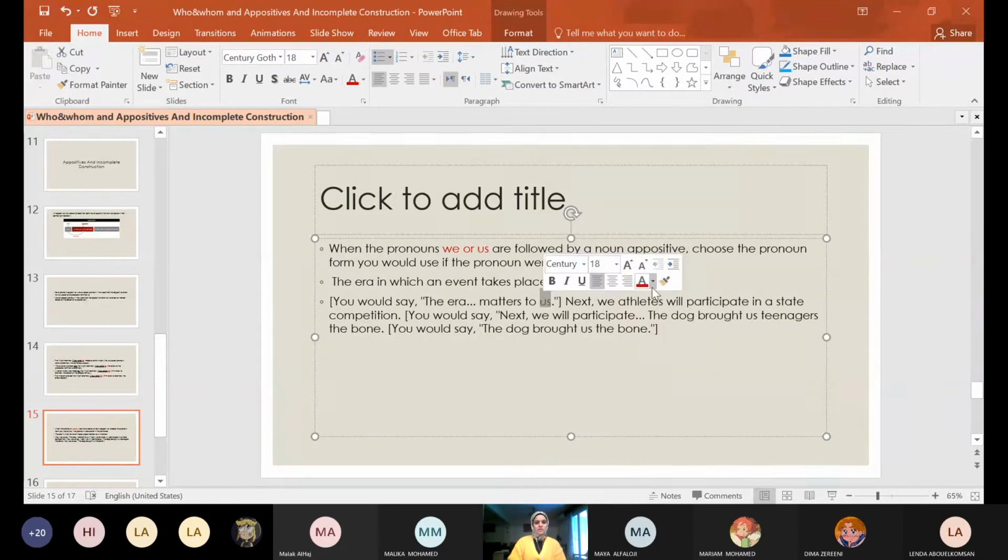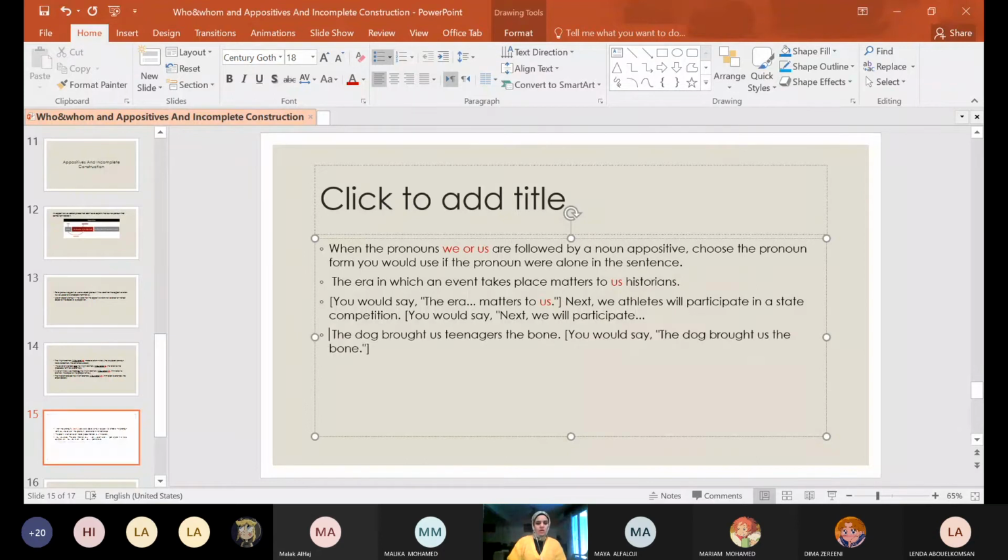Next, we athletes will participate in a state competition. If we eliminate athletes, we will participate. Okay? The dog brought us teenagers the bone. Here, teenagers is a noun appositive. Us is the direct object here. You would say the dog brought us the bone.